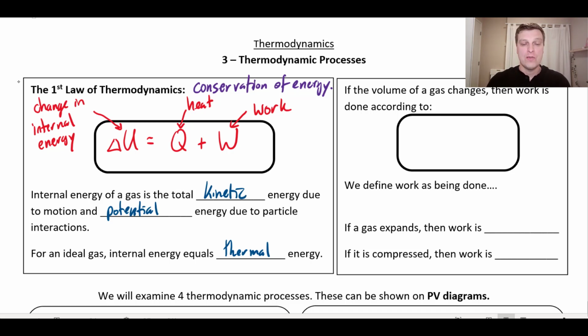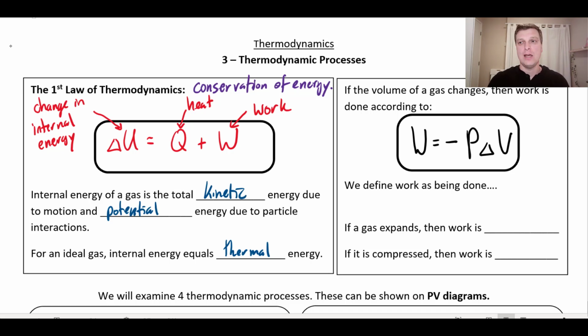Okay, so we've got our internal energy, which is just equal to the thermal energy of the gas particles, and we can add or take away heat to change their energy, or we can do work or get the gas to do work for us. In terms of the work done on a gas, we're going to define it as negative P delta V. If I've got a gas and I were to compress it or expand it, then in either case work is being done because the volume is changing.